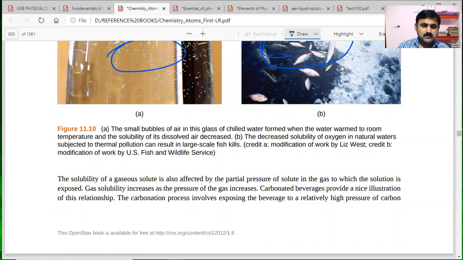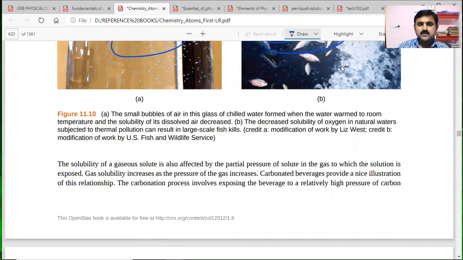Now, the solubility of the gas solute is affected by the partial pressure of the solute in the gas to which the solution is exposed. Gas solubility generally increases as the pressure of the gas increases. We have carbonated beverages, which provide a nice illustration of Henry's law.